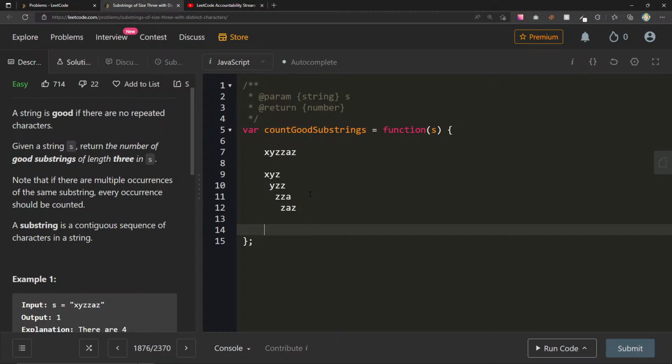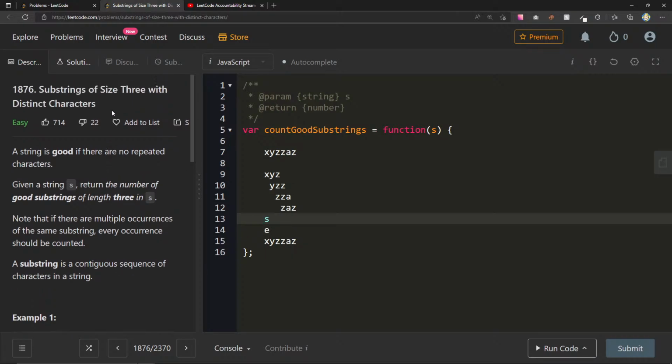Unless, and maybe even not. Maybe we can always say, let's say we start at X, Y, Z, Z, A, Z, right? We have our start here. Let's say this is our end and this is our start. So this can only be of size 3 characters. So that means 0, 1, 2. We always want these to have a distance of 2.